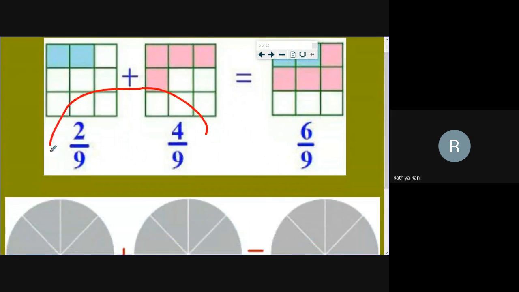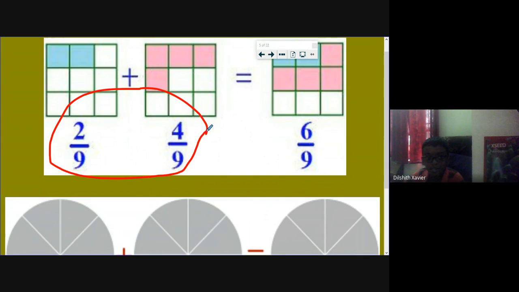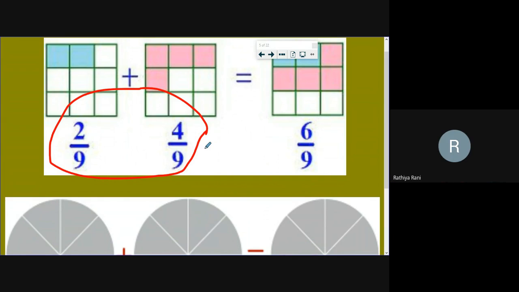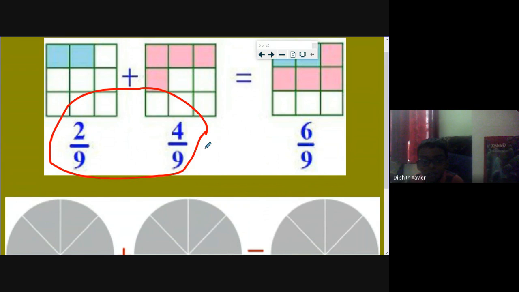So again, one more example: 2 by 9 plus 4 by 9. Yes, Dilshit will explain now. First, we should see the two numerators, that is 2 and 4. So we should add 2 and 4, and we will get the answer as 6.